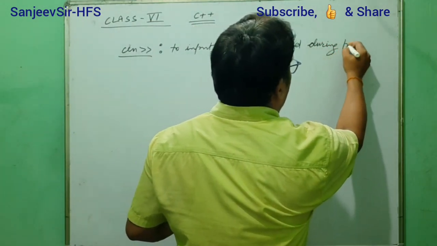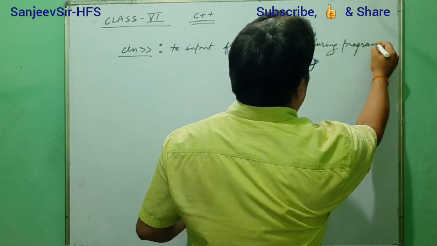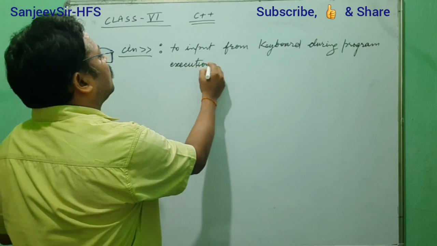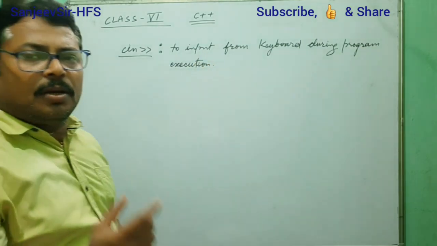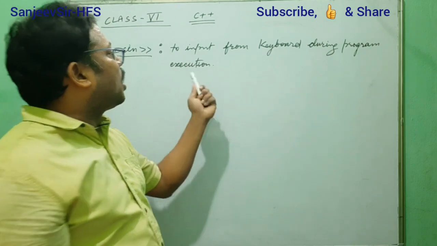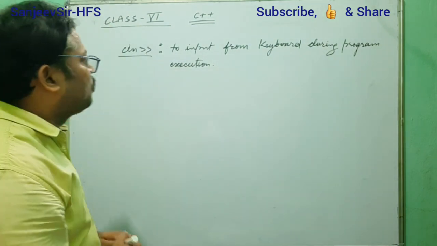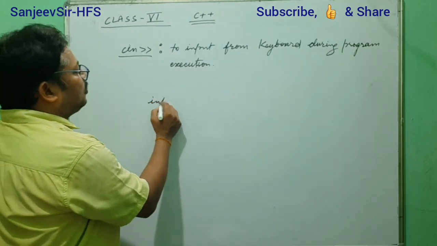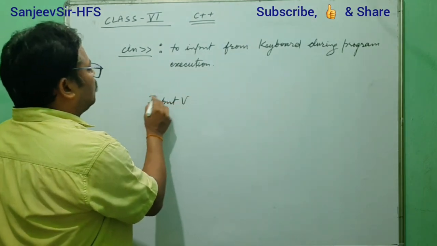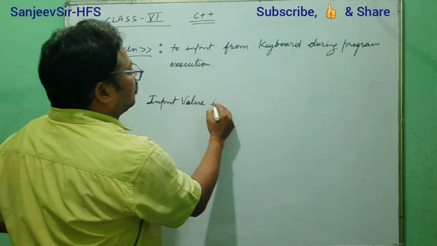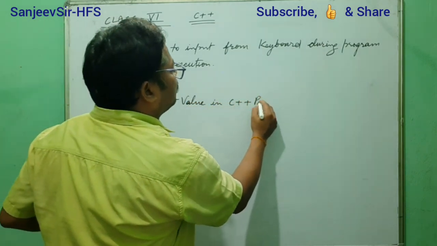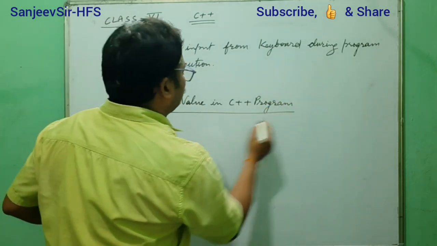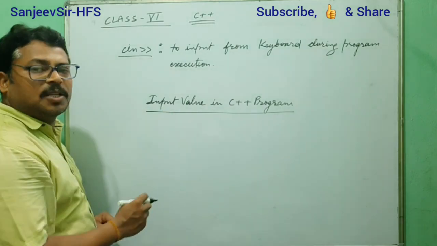During program execution. Clear? But why have I written that during the program execution? We understand that in a program, we can take input in two ways actually. Input values in a C++ program are possible only in two ways.